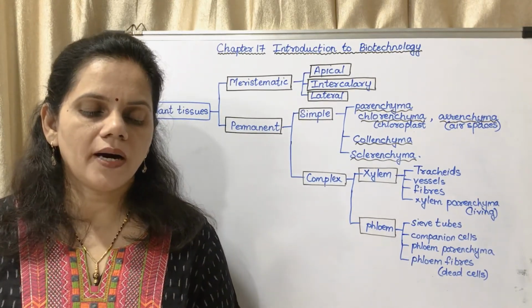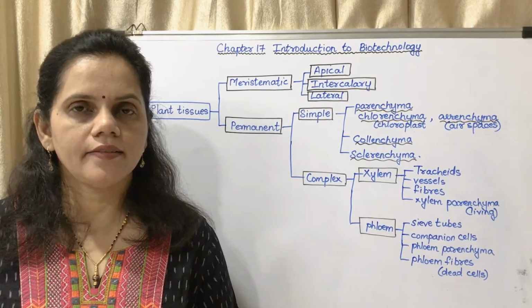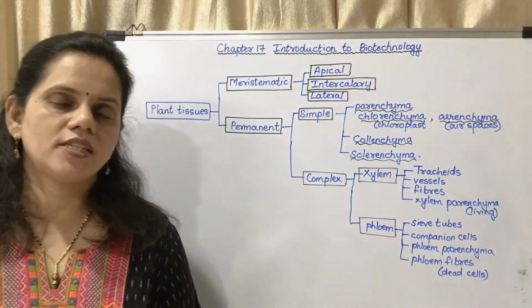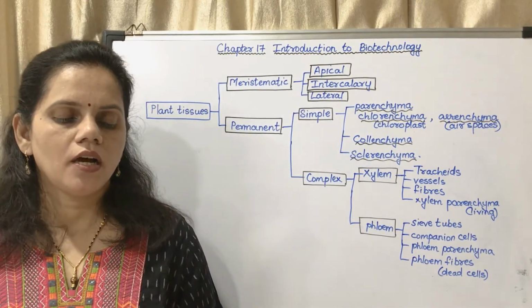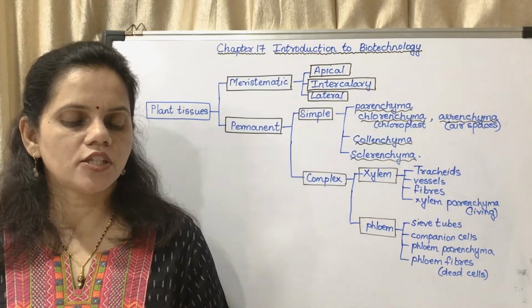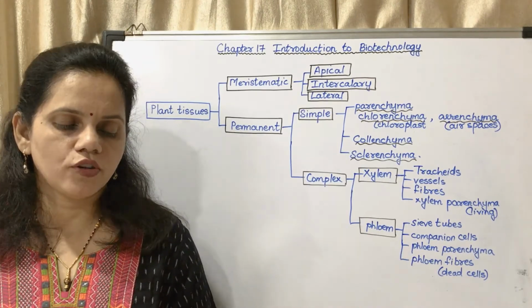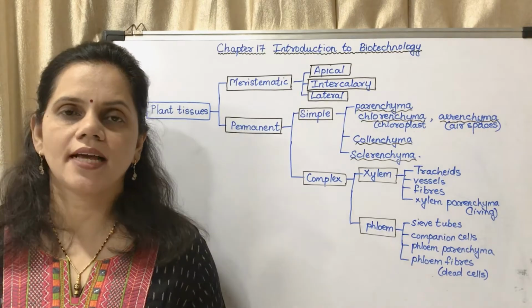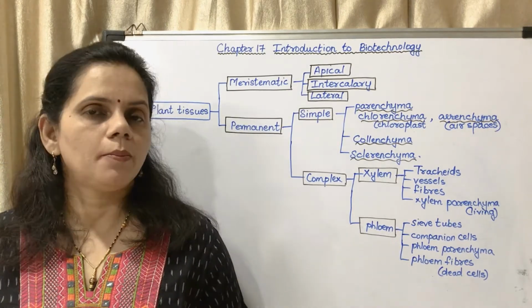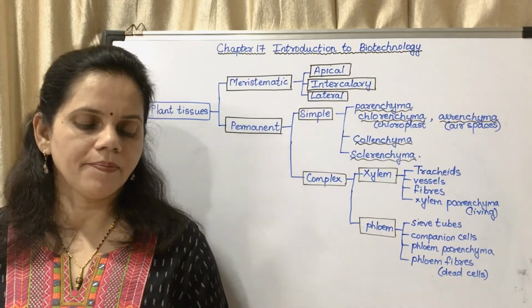Location: all parts like root, stem, leaves, flowers, seeds. So mostly the plant body is made up of parenchyma. Functions: support, storage of food and filling vacant spaces. So just like animals have areolar tissue, plants have parenchyma.